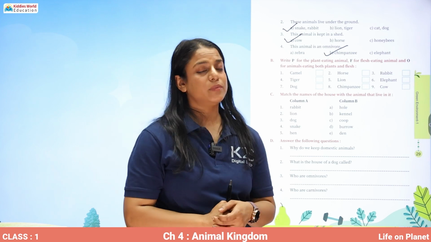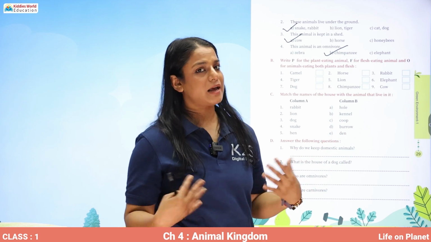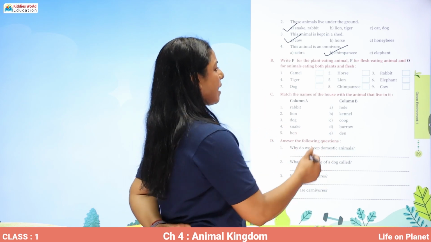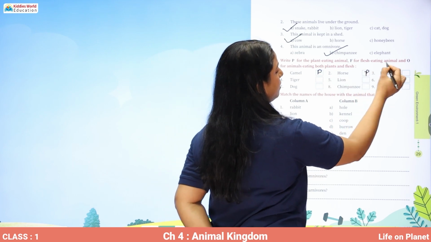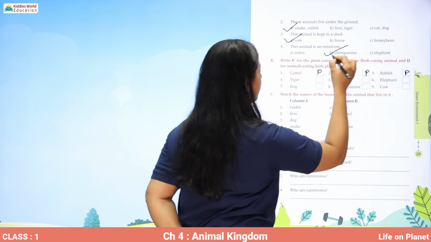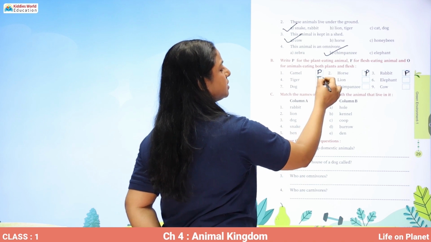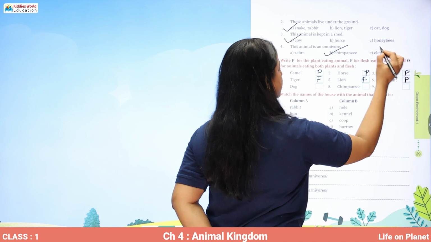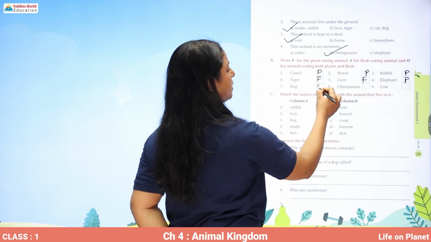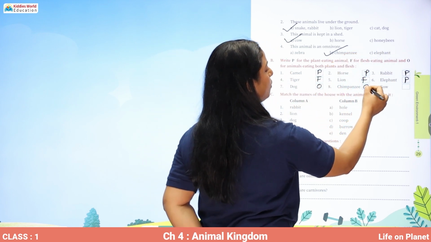Now you have to write P for the plant-eating animals, F for the flesh-eating, and O for animals that eat both plants and animals. Camel. Camel is plant-eating animal. Horse is plant-eating. Rabbit is plant-eating. Tiger is flesh-eating. Lion is flesh-eating. Elephant is plant-eating. Dog is omnivore. Chimpanzee is omnivore. And cow is plant-eating.